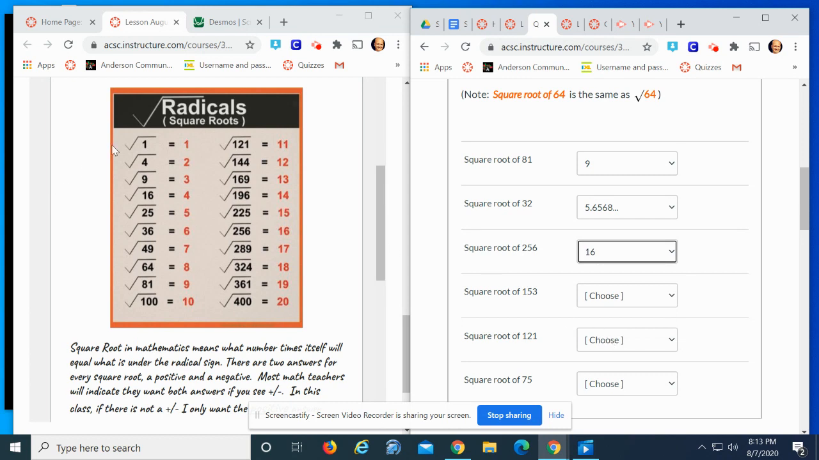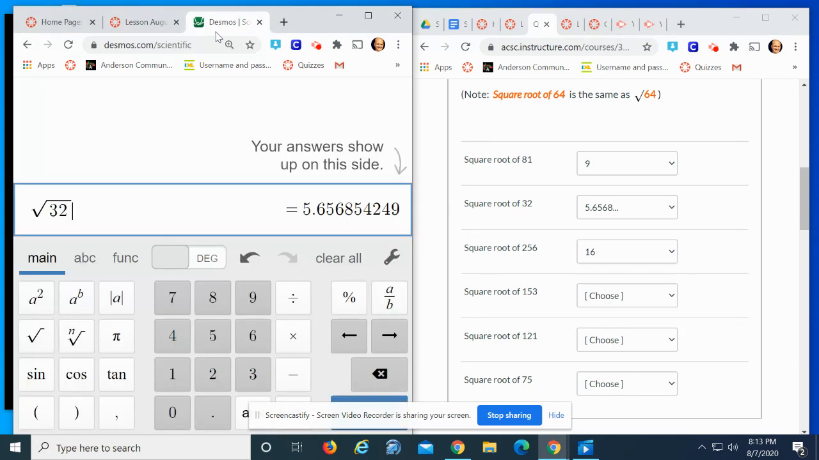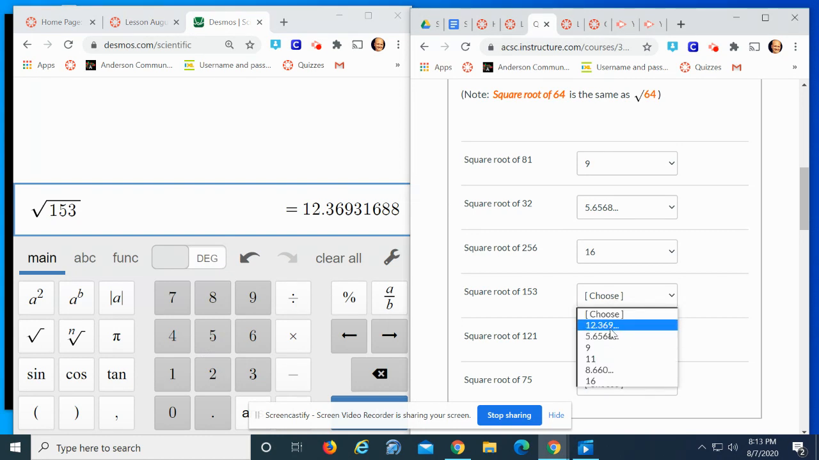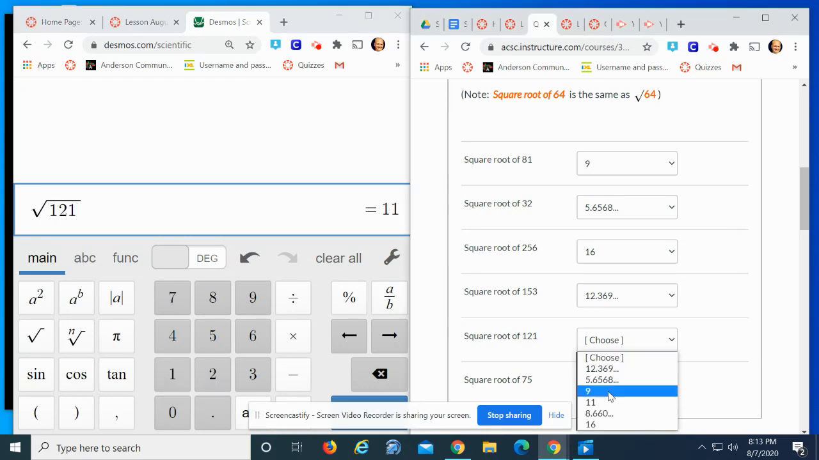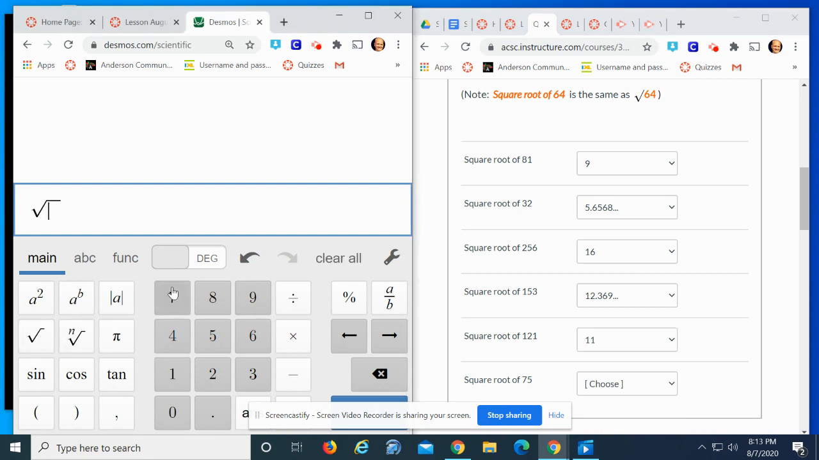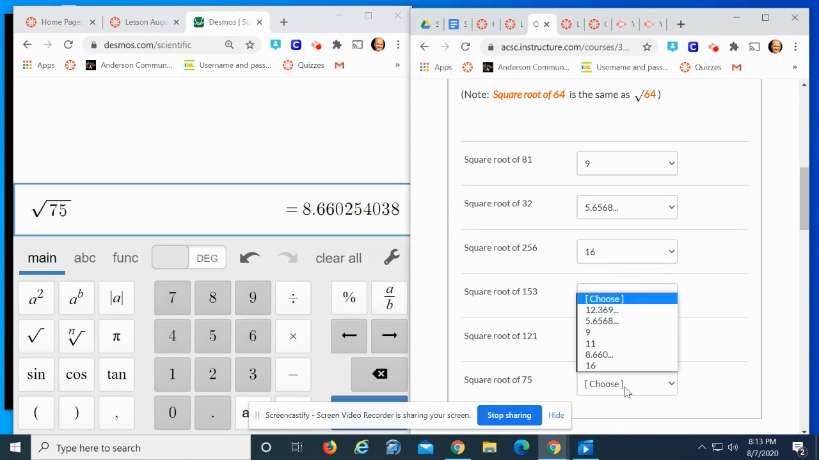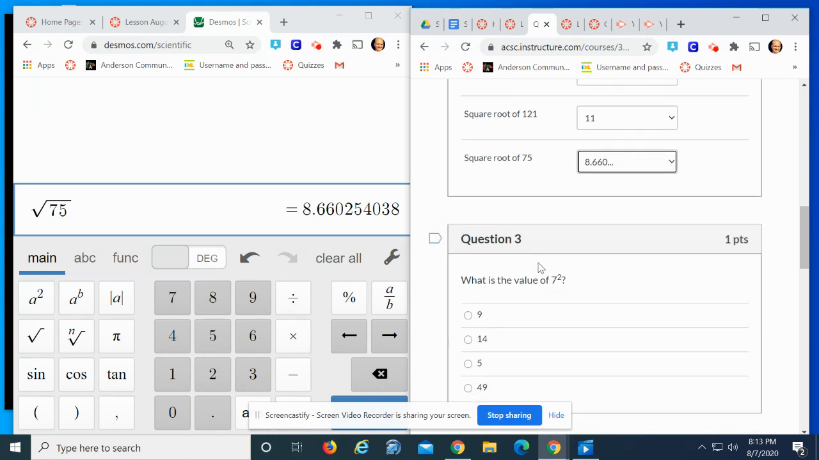And then I'd see that 153 isn't on here. Or if you don't want to do that, just do this. Go square root 153, 12 point something, so 12.369. Clear it all, do the next one. Square root 121 is 11. Square root 75, 8.60. And then go on to the next question.